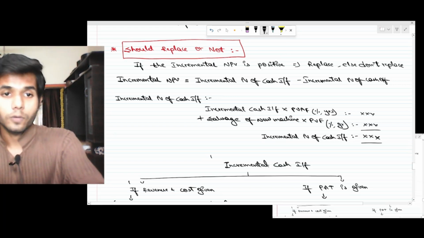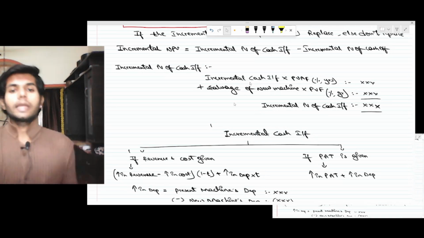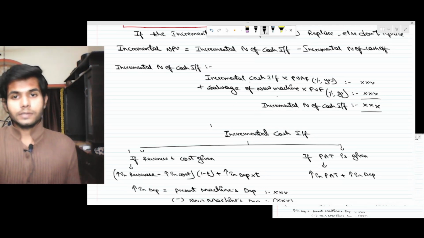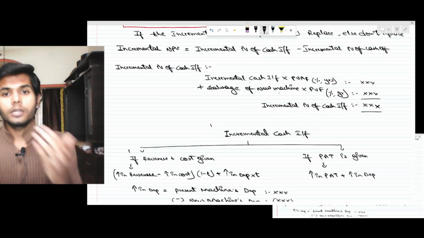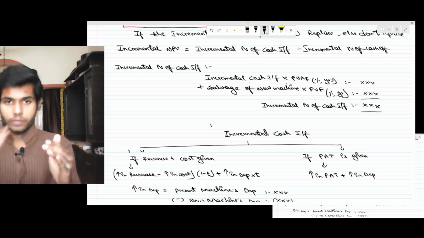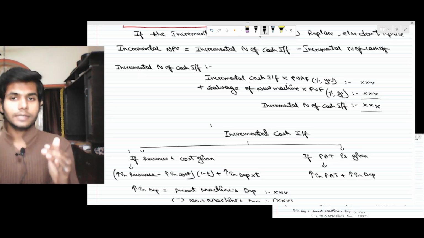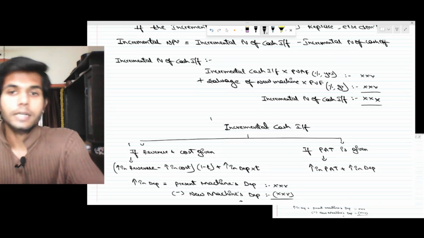Incremental PV of cash inflow equals incremental cash inflow into PVF plus salvage of the new machine into PVF. What is the incremental PV of cash inflow? Yet again, I'm telling you: incremental PV of cash inflow is the incremental cash inflow into PVF plus the salvage of the new machine into PVF. What is our incremental cash inflow?